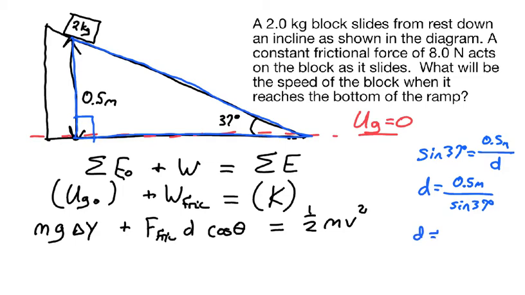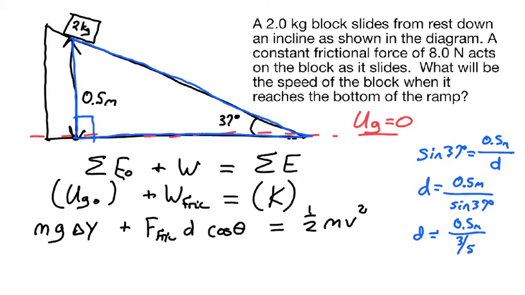37 degrees is one of those values that's on the equation sheet, the list of known trig values. So I can just look up a value for that, and sine of 37 degrees is 3/5. Now with the decimal and the fraction, that's not going to be real convenient to work with, so I need to simplify this a little bit.